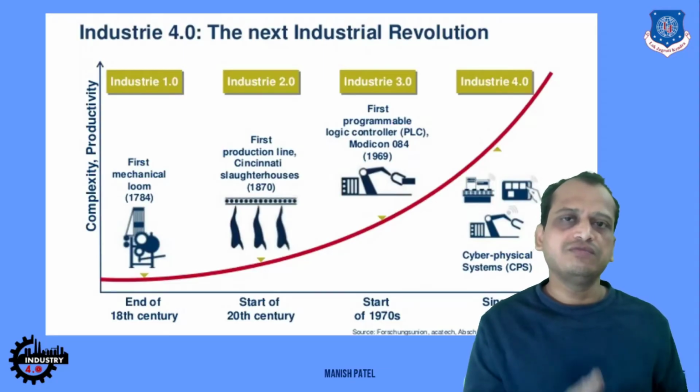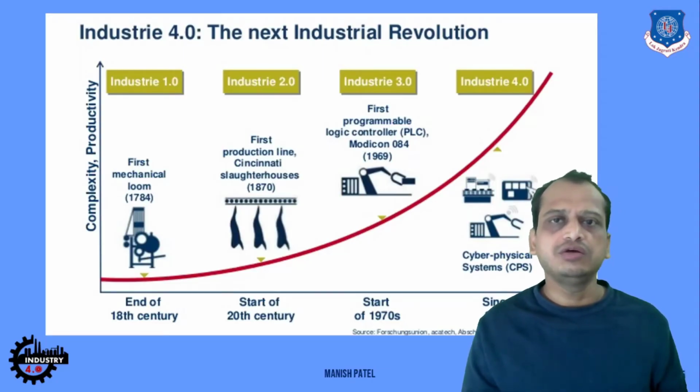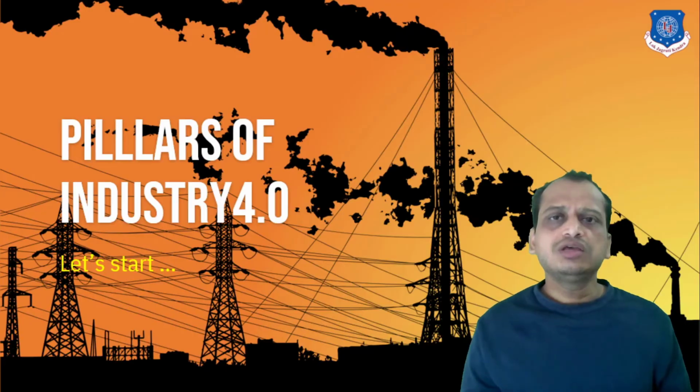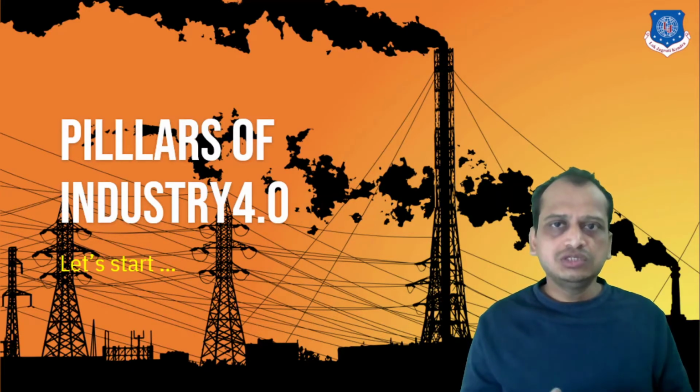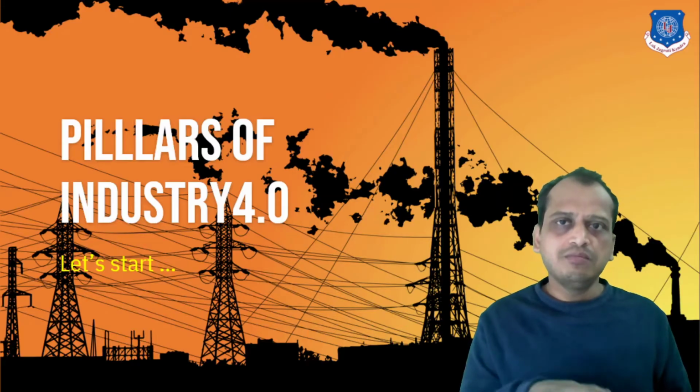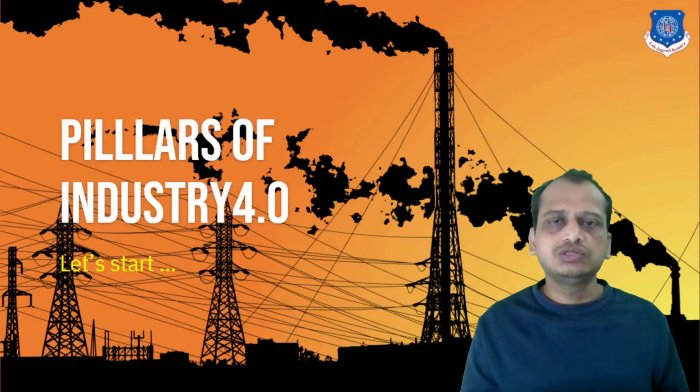The cyber physical system is the end product, and the complexity has definitely gone much up, as you see in the graph here. So let's look into the key technologies comprising Industry 4.0, which are used to get the benefits out of Industry 4.0. These are the pillars of Industry 4.0. So let's go one by one.